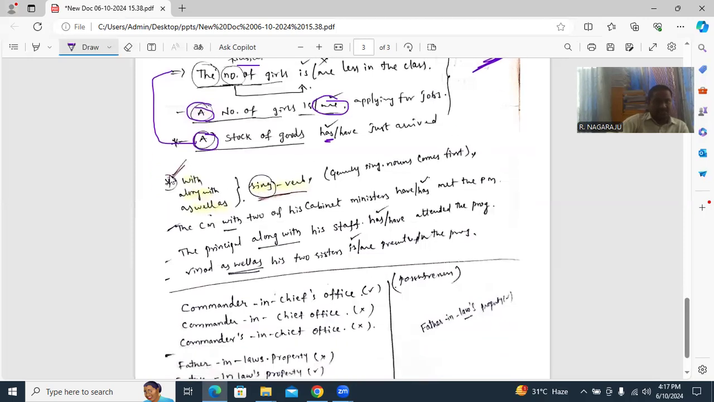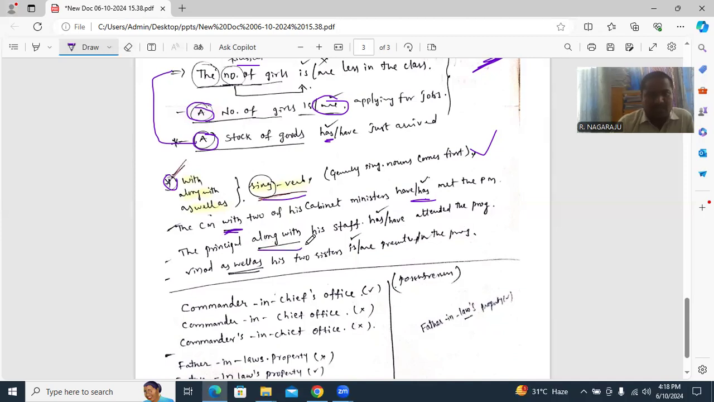Next, with, along with, as well as. This is also one rule which always takes a singular verb. Generally the singular noun comes first. Here the rule: the CM with 2 of his cabinet ministers has made the PM. You see, the CM with is given. The clue word is with. When any sentence uses with, use the singular verb.